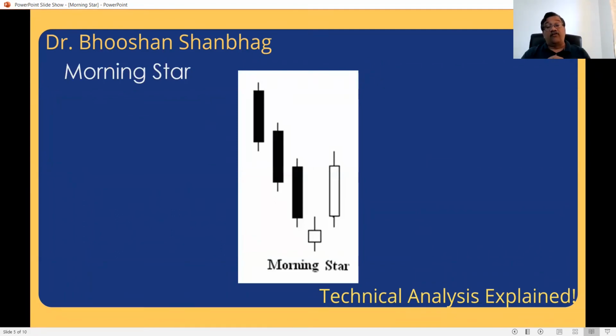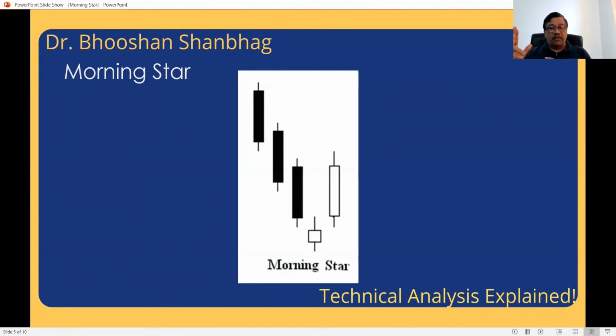Just see this morning star formation. There is a fall. The first three candles indicate the fall. The third, fourth, and fifth candles together are forming the morning star. So the third candle is candle one of the morning star. Second candle, a small-bodied candle, down. Shadows may overlap, may not overlap. The body should not be overlapping. Third day's candle, last day, the long white, is closing above the midpoint of the first black candle, candle number one. Neglect the two candles on the left side. Candles number 3, 4, 5 are forming the morning star formation here.